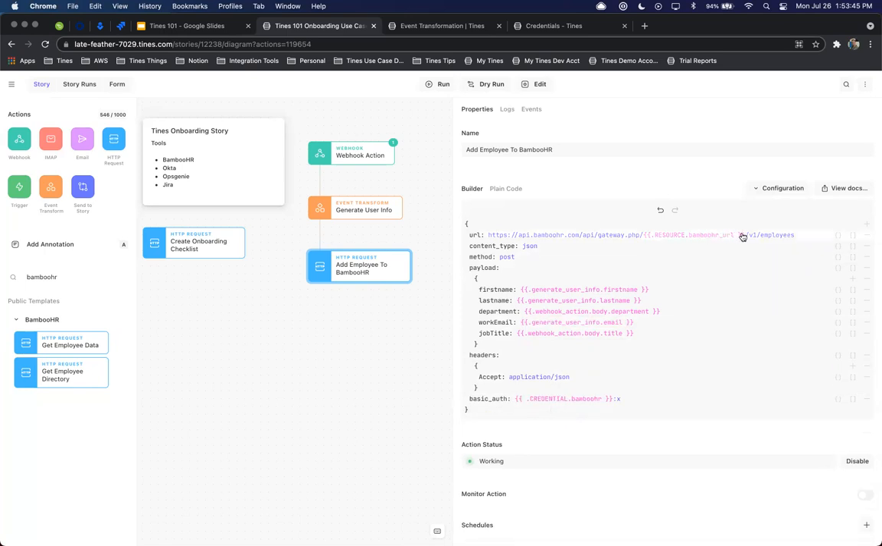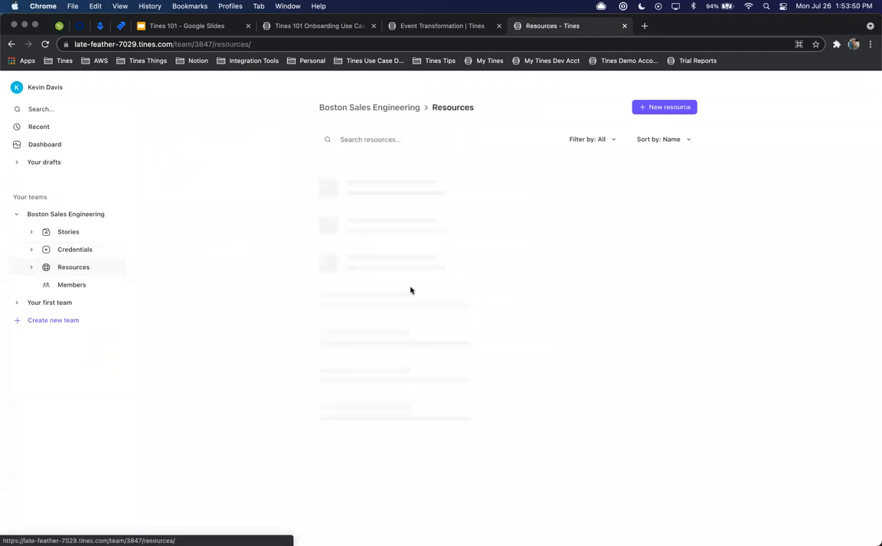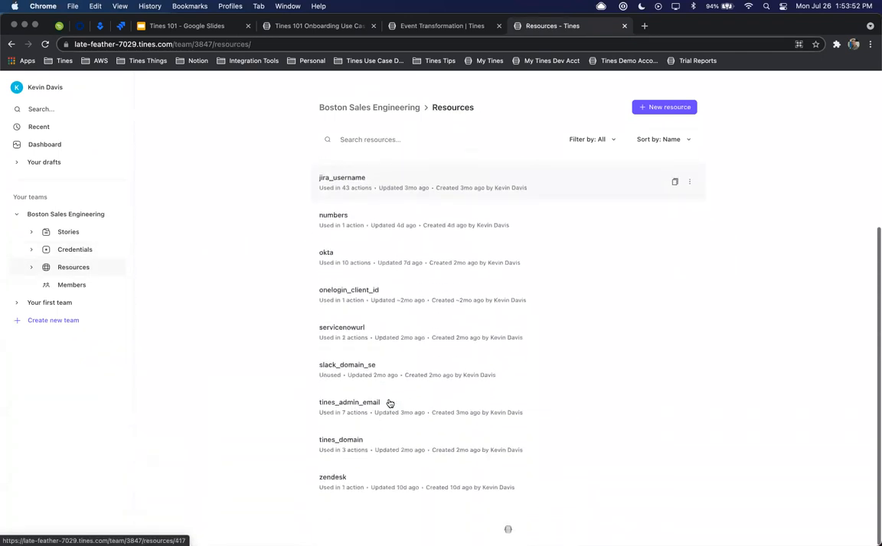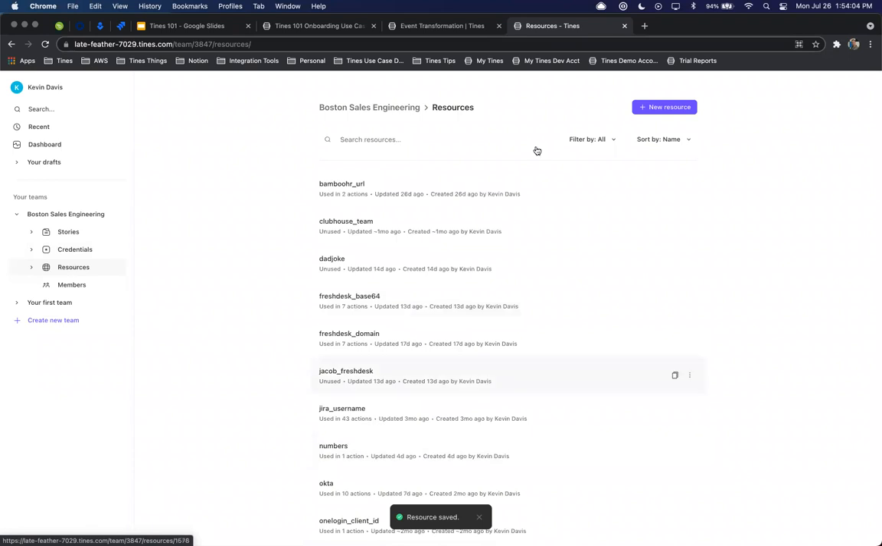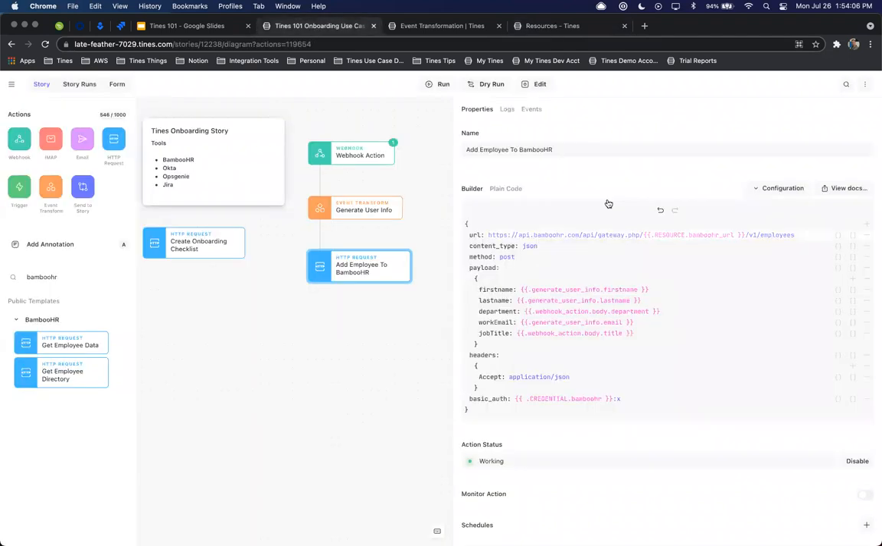And then Bamboo URL up here. Now, the one thing I want to double check is to make sure I have the appropriate URL. So timestest.bamboohr.com. I think I'm only going to need times test, so I'll update this. I will make it available to everyone. I'll save that resource. And now going back, this should be all that we need to make that successful call. So again, now we're adding in our different requests to third-party tools.